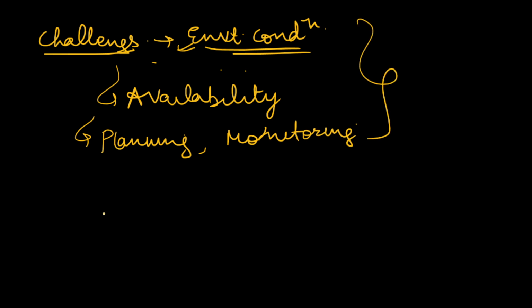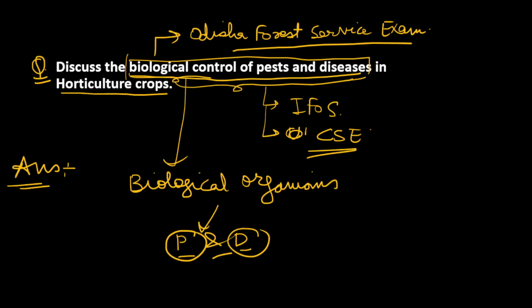And at the last we can conclude our answer by stating that using certain types of extension methods, government policies, through which we can reduce these challenges, the benefits of the biological control methods can be getting in the higher yields. That is, benefits will be more. Okay. So those are the challenges and those are the benefits, and we have also discussed some of the methods. So these are the things through which we can approach our answer.